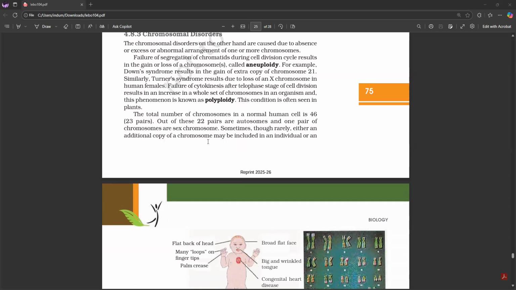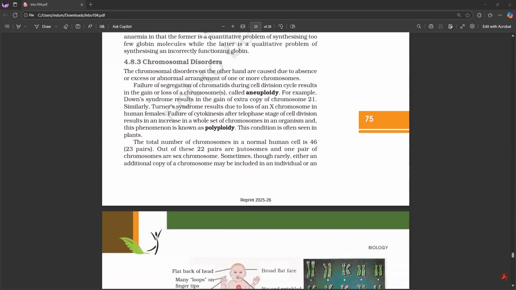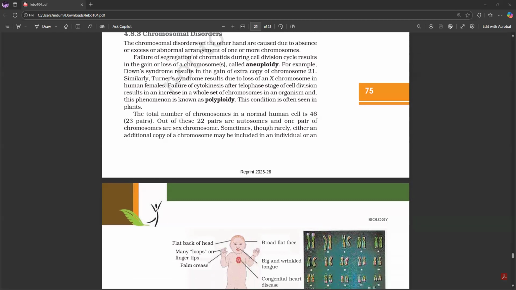The chromosomal disorders, on the other hand, are caused due to absence or excess or abnormal arrangement of one or more chromosomes. Failure of segregation of chromatids during the cell division cycle results in the gain or loss of a chromosome, called aneuploidy. For example, Down syndrome results in the gain of an extra copy of chromosome 21. Similarly, Turner syndrome results due to the loss of an X chromosome in human females.